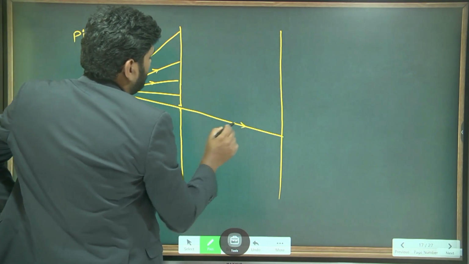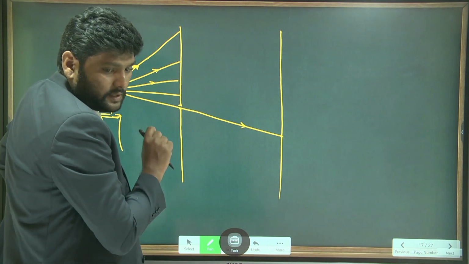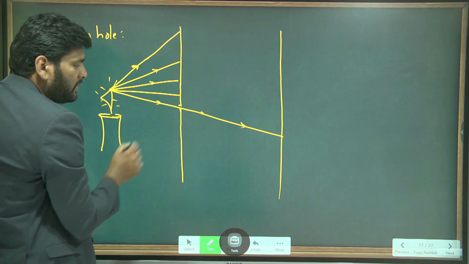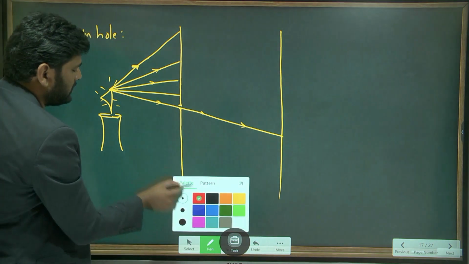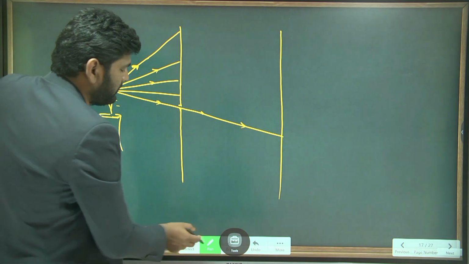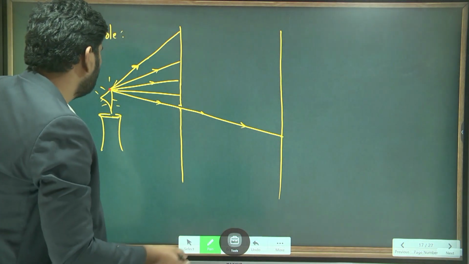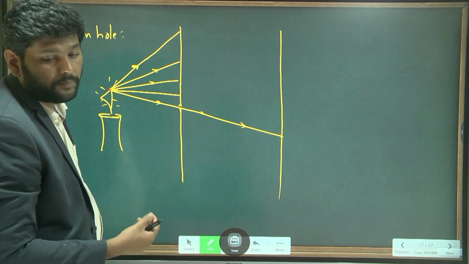Yes. Why? Because it has a way to go through the hole. This light ray is coming from where? From the top of the candle. From the top of the candle, the light rays are coming, and it is illuminated here. Got my point? Similarly, let me take some other light rays from the bottom of the candle.